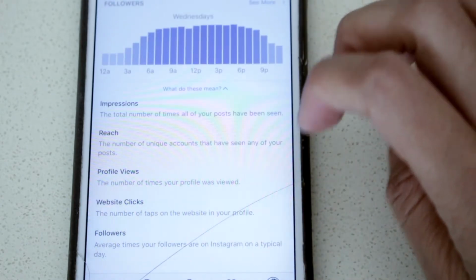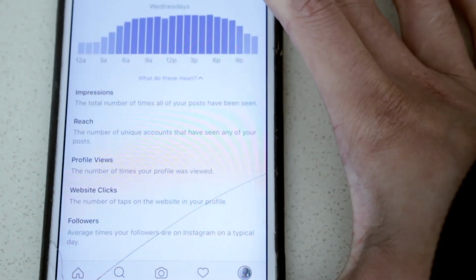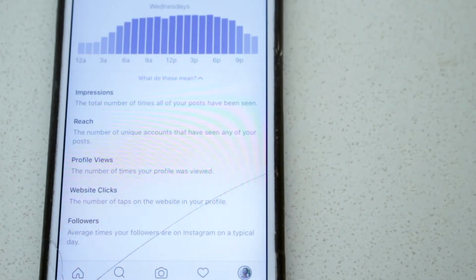And this basically tells you what these mean. And we're going to get into impressions. Impressions is the total number of times all of your posts have been seen. This is important to know. Your reach, the number of unique accounts that have seen any of your posts. Your profile views is the number of times your profile was viewed.